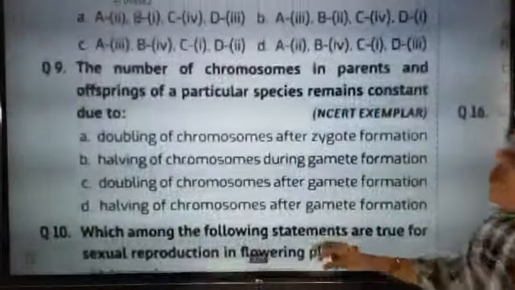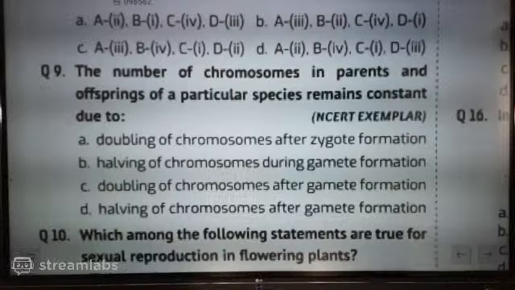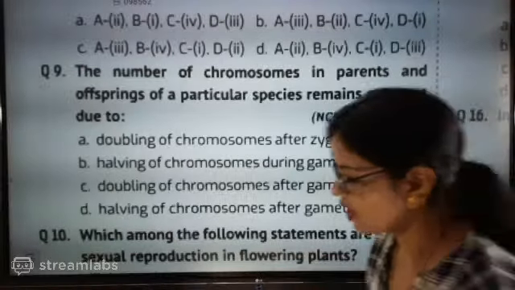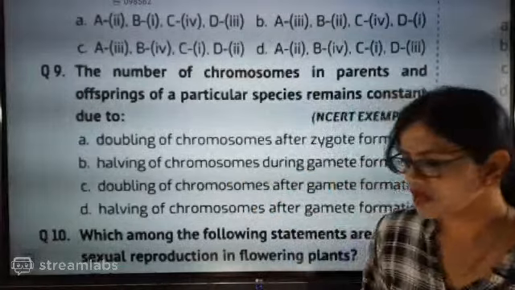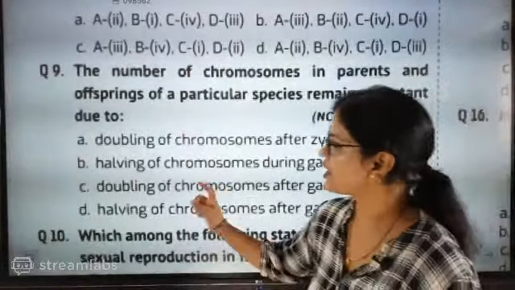Now go for this question. The number of chromosomes in parent and offspring of a particular species remain constant due to: doubling of chromosomes after zygote formation, halving of chromosomes during gamete formation, doubling of chromosomes after gamete formation, halving of chromosomes after gamete formation. I didn't discuss this part, so I really want to discuss this question. See, look here.